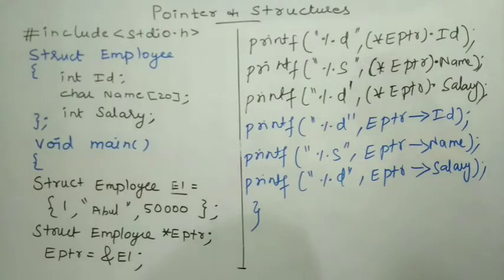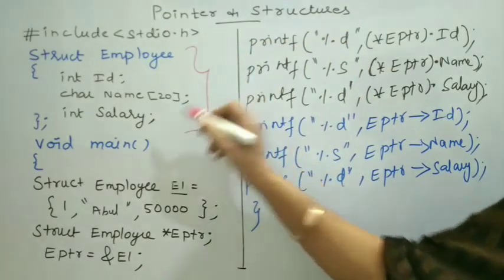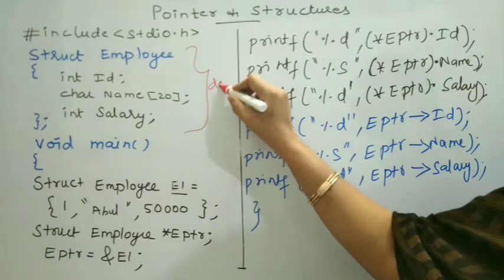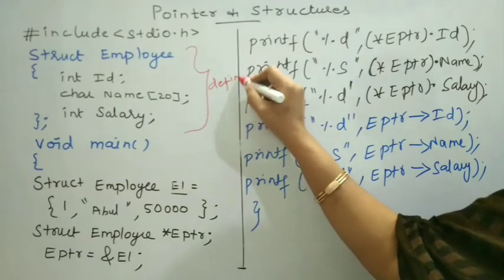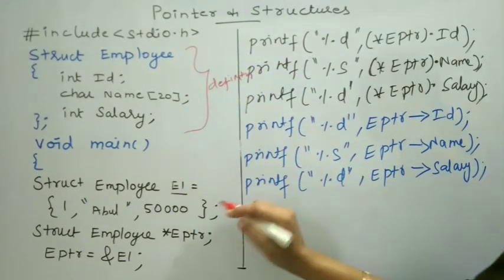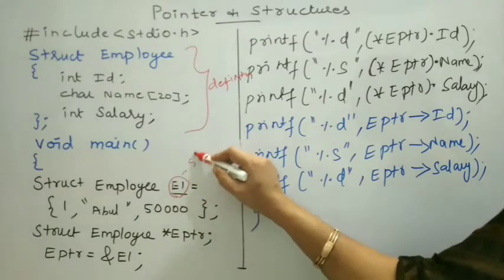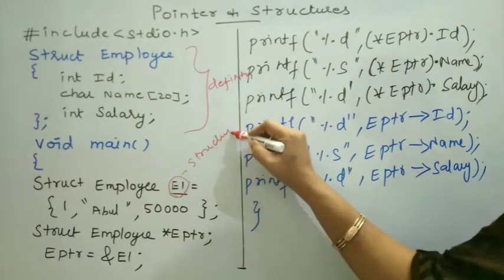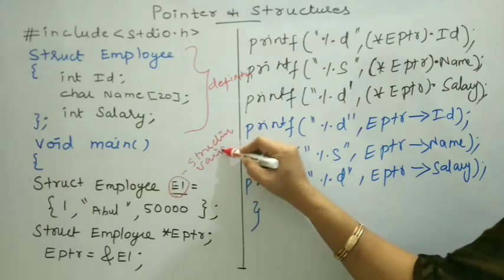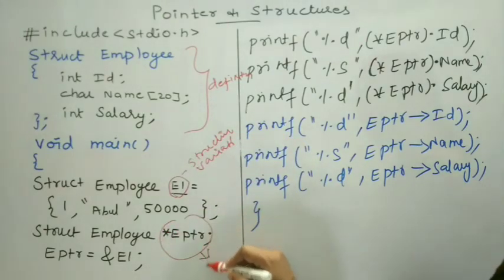Let me quickly summarize. This is the definition of my structure. If I define a structure, to access the data member, I may make use of a structure variable, or else I may make use of a pointer variable.